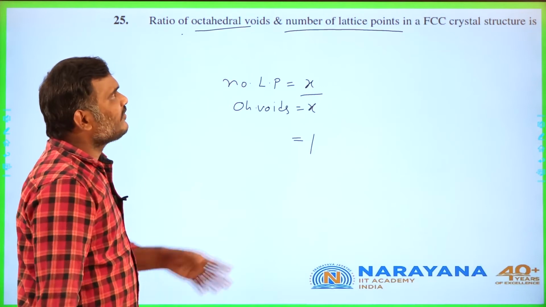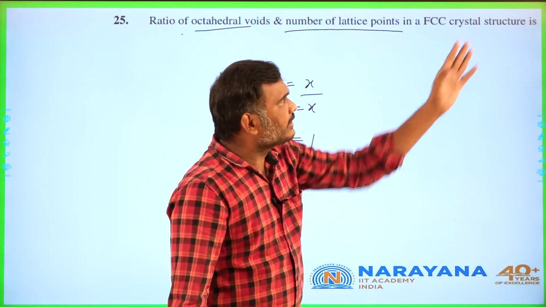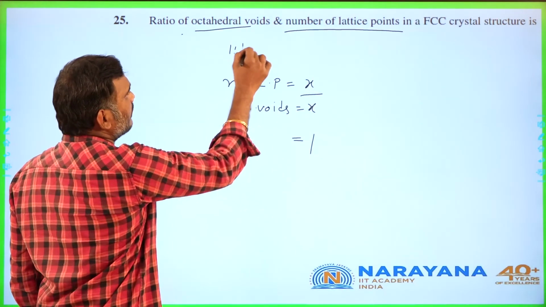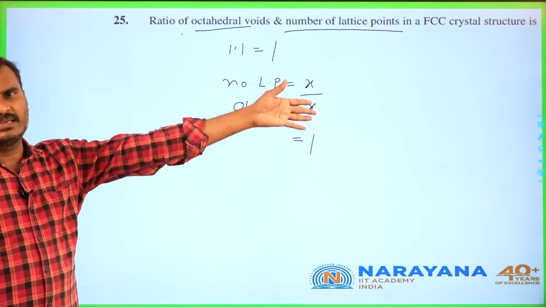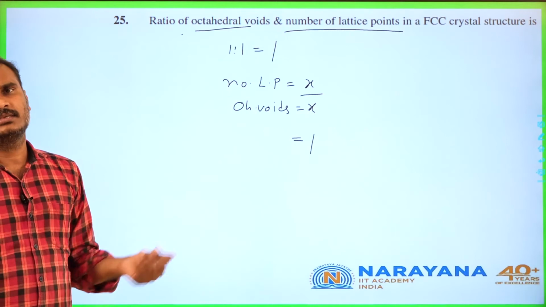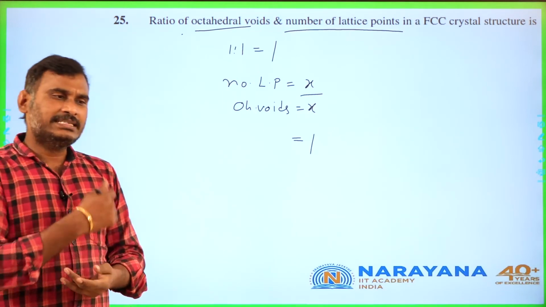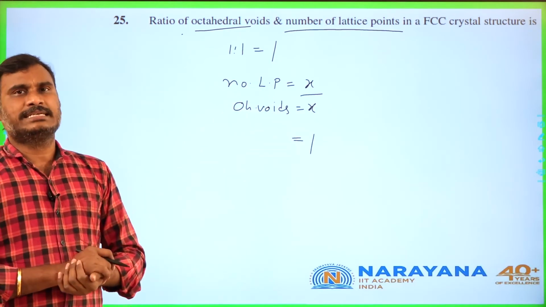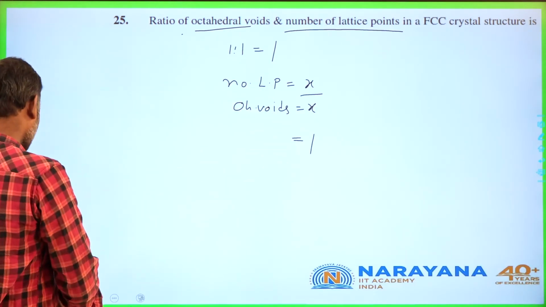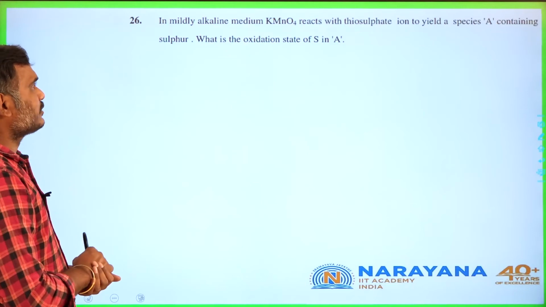So the ratio of octahedral voids in a crystal structure is 1:1. Simple one. In FCC, generally 4 will be there, 4 by 4 is equal to 1. Simple question. If it is tetrahedral voids, it is double the number of lattice points present. Go for the next question, students.